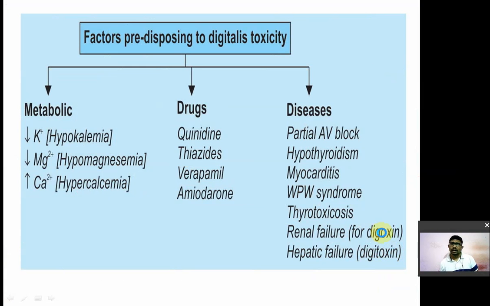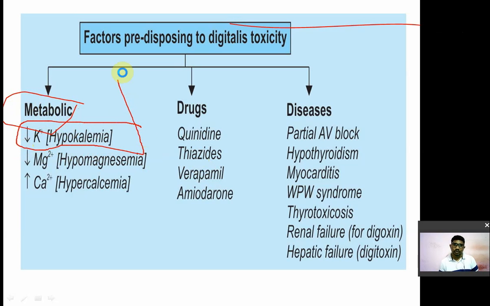Now, factors increasing the digitalis toxicity. कौन से factor digitalis toxicity increase करते हैं? So first one is metabolic factors. Hypokalemia, decreased potassium concentration in your body, will increase the toxicity of digitalis. Hypomagnesemia, decreased magnesium level, will increase the toxicity of digitalis. Hypercalcemia, increased calcium level, will increase the toxicity of digitalis.